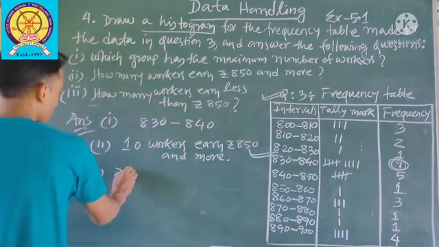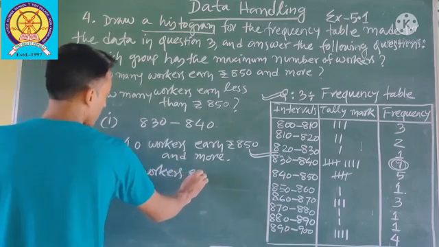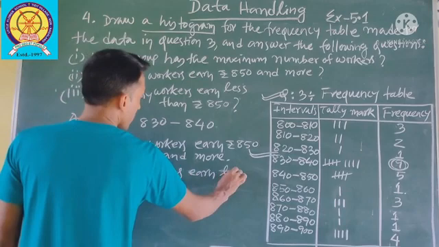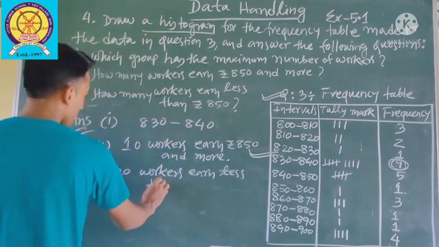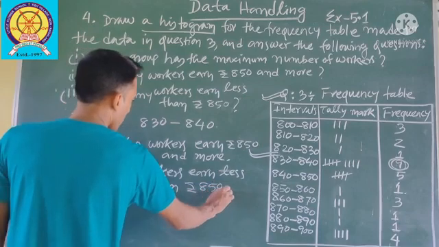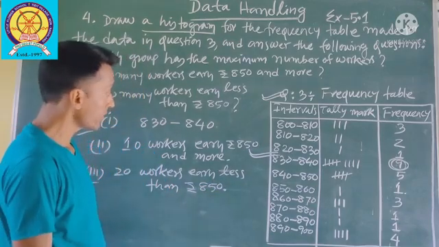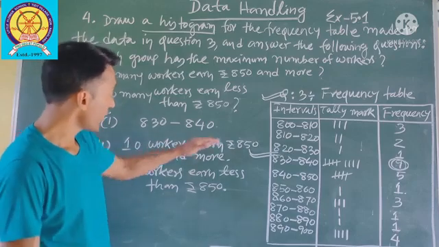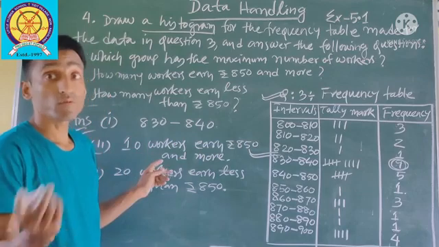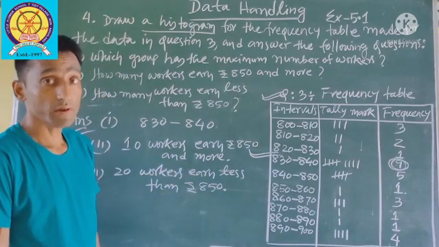So 20 workers earn less than rupees 850. Total we have 30 workers. So 10 workers earn rupees 850 and more. The rest 20 workers earn less than rupees 850.